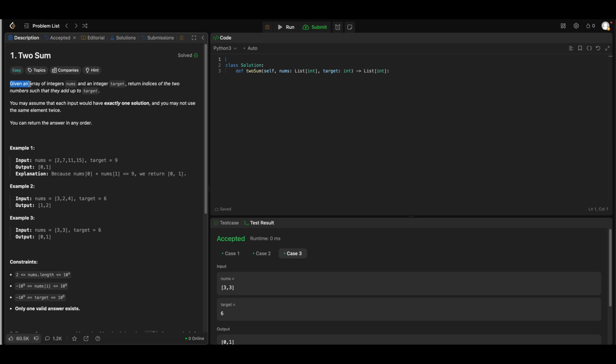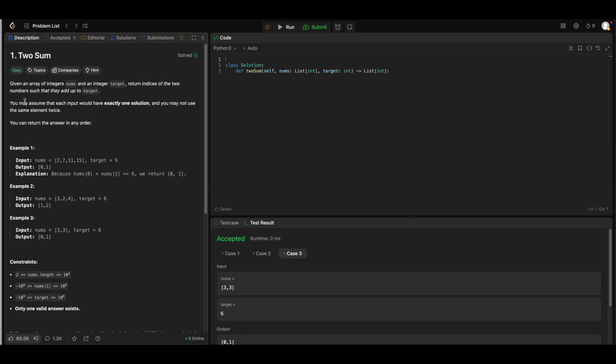Right. So we are given an array of integers, nums, and an integer called target. Return indices of the two numbers such that they add up to target. So we are given a numbers list, they have given an example, and then another number, which is a target. We need to find the two numbers from this list which will add up to 9. It's very easy to point out here that 2 and 7 would be our answer, and we need to return their indices. So remember that the devil is in the details. Yeah, just be focused on that. I didn't say that properly, I know.